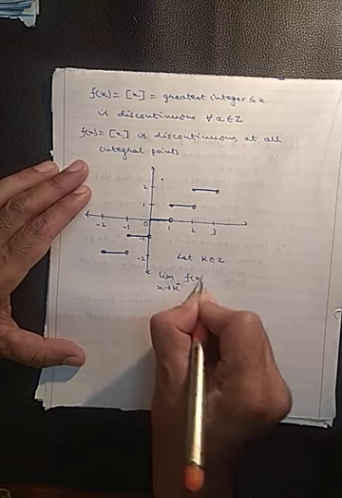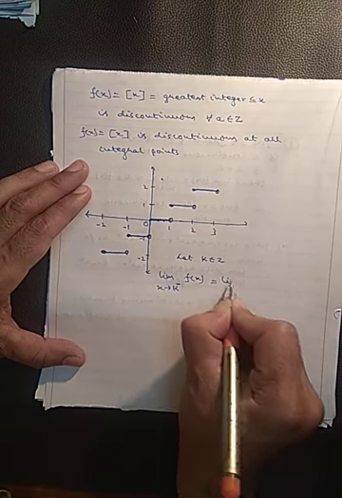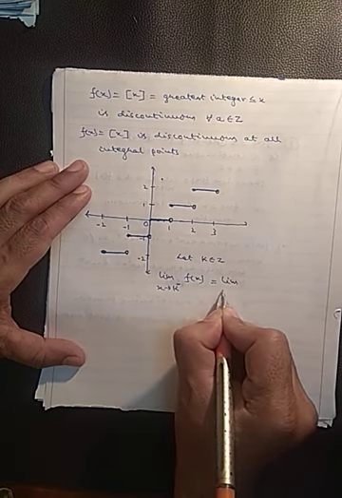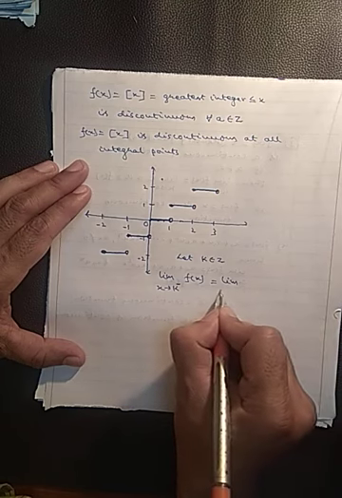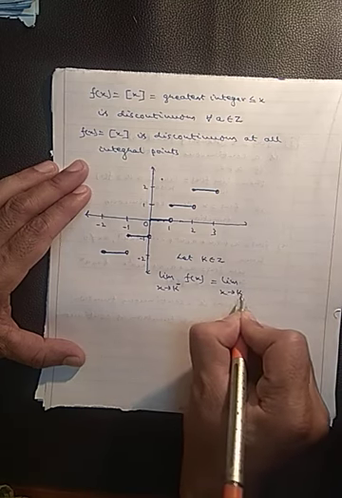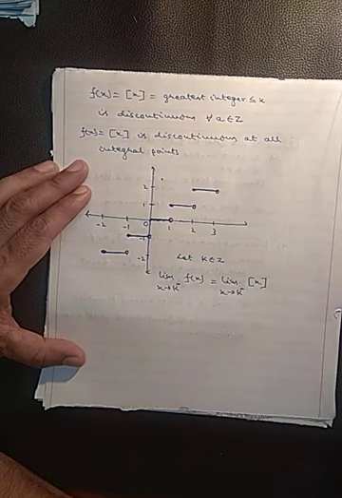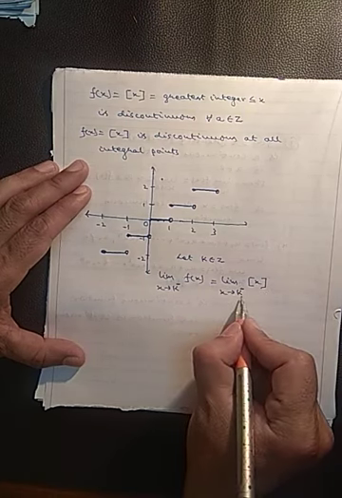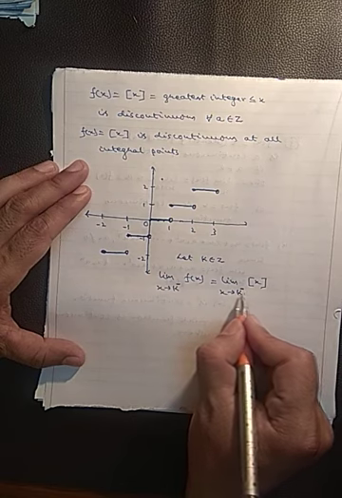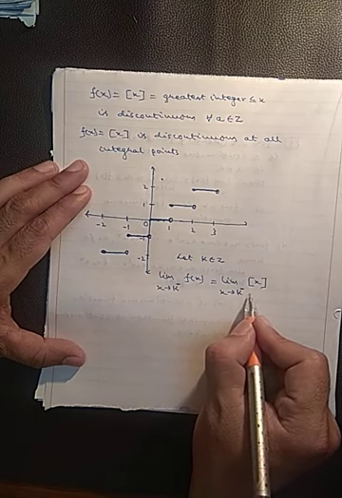What will be the value of the function? It is limit x approaches k minus greatest integer x. Now how to calculate limit x approaches a minus, the left hand limit?